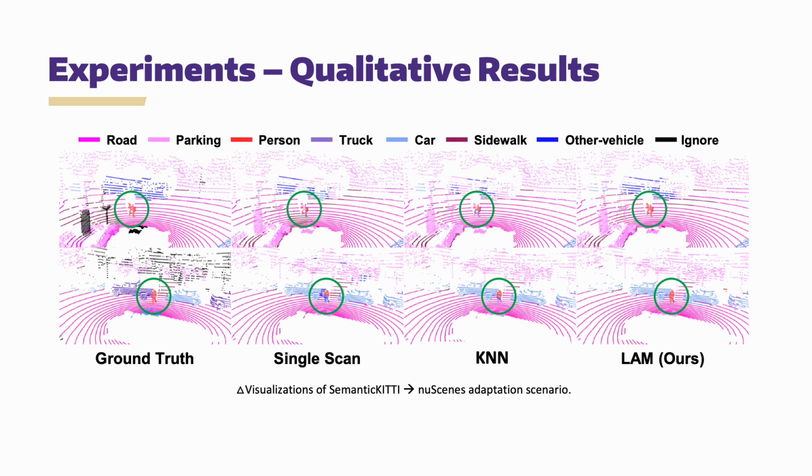Finally, we visualized the predictions from the KITTI to nuScenes adaptation scenario. As shown, applying cross-frame ensembling with LAM successfully finds pedestrians, while using KNN or not using any ensembling modules fails to correctly identify them.